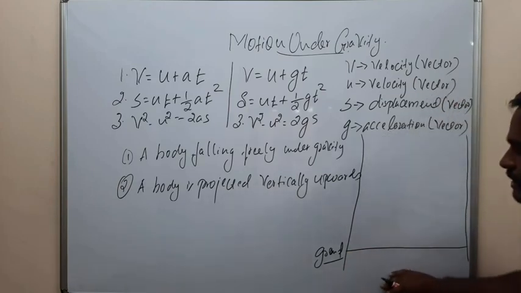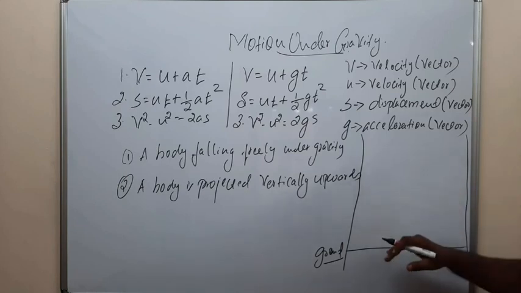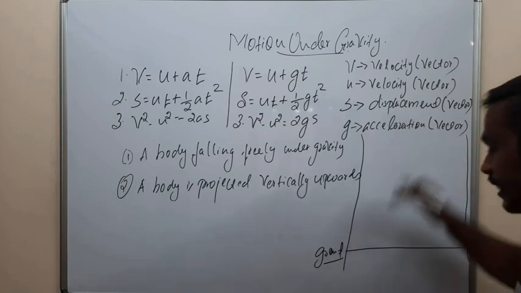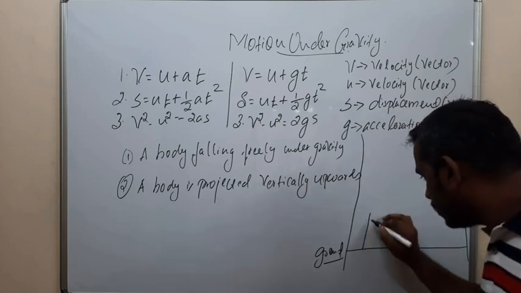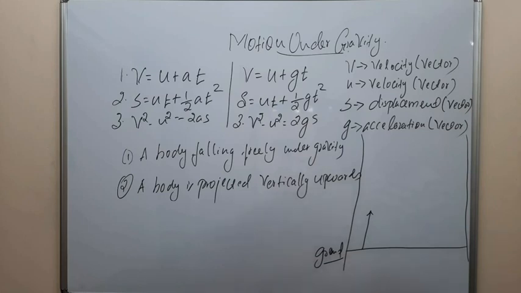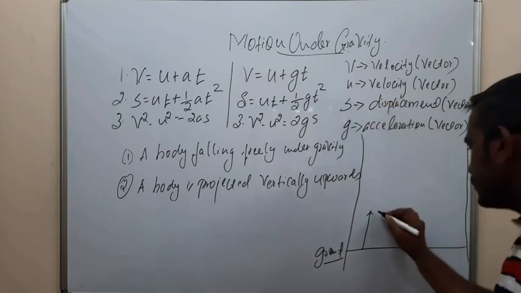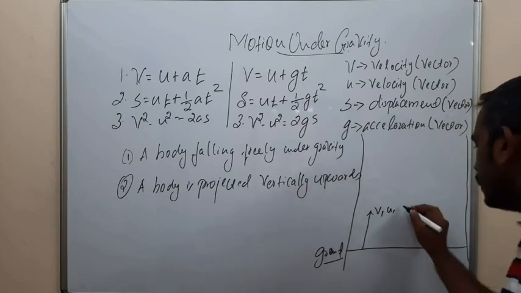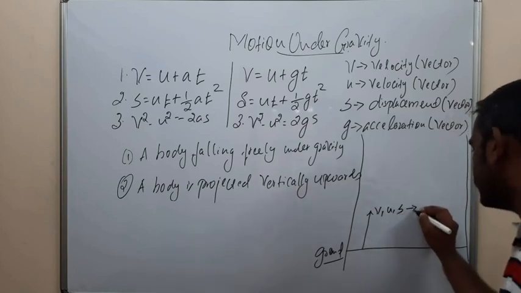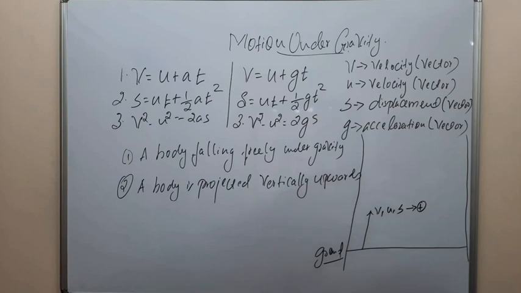If the object is going upwards from the ground, then the velocities v and u, and the displacement s, we consider as positive.